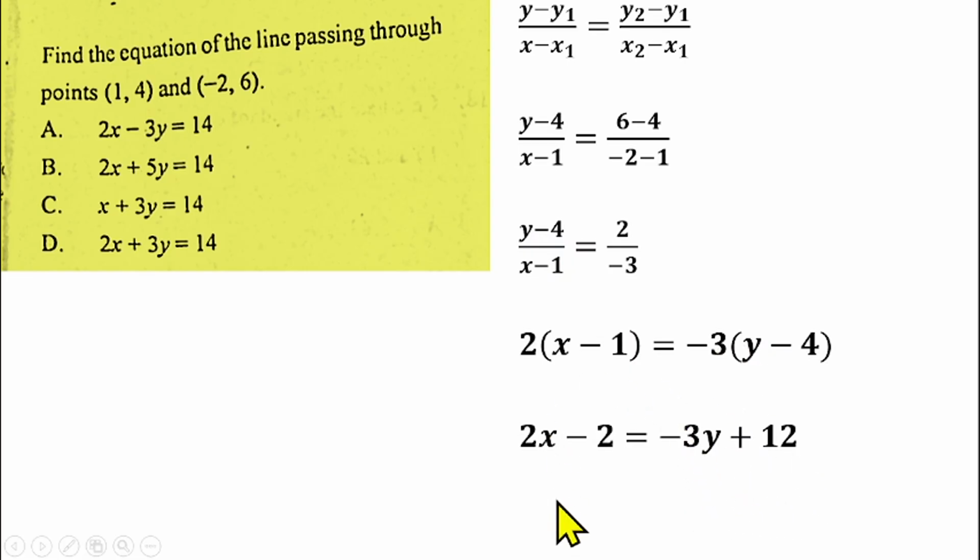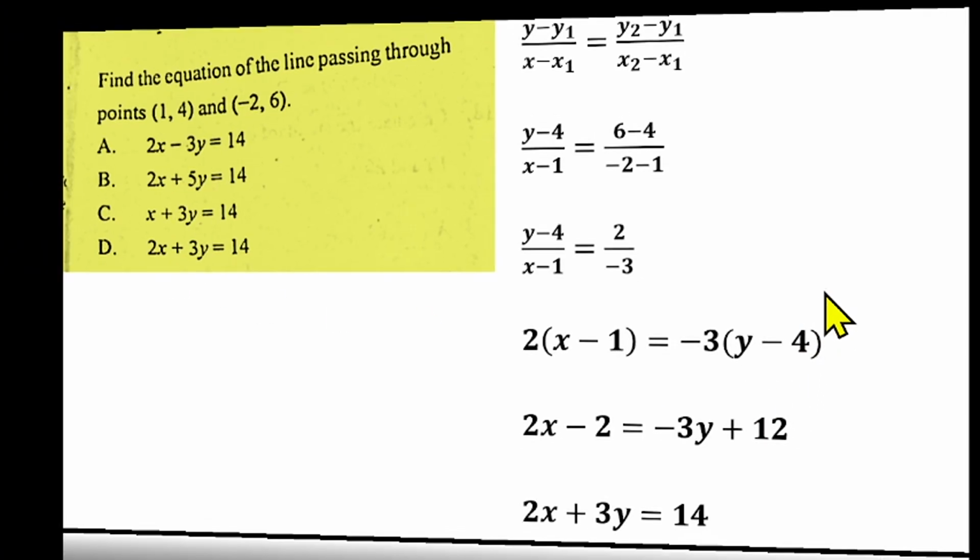Then from there, you can collect the like terms. You can bring the y here, so you'll be having 2x plus 3y equals 12 plus 2. That gives us 14. So that is the solution, the equation of the straight line we were looking for. And that makes option D the right answer for question number 6, I think.